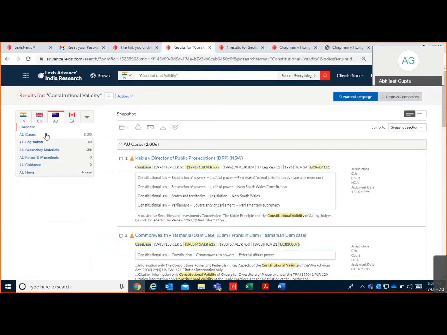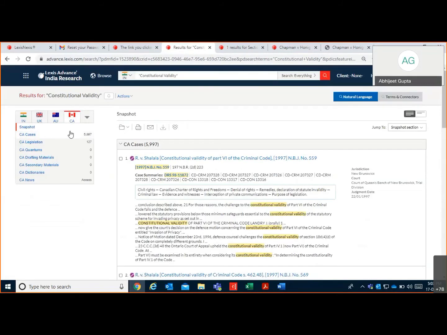So Australia shows 2006 cases, 19 legislation, 256 analytical material. And in the same way for Canada, it shows 5,997 cases, 127 legislations, quantums 0, drafting material 0.